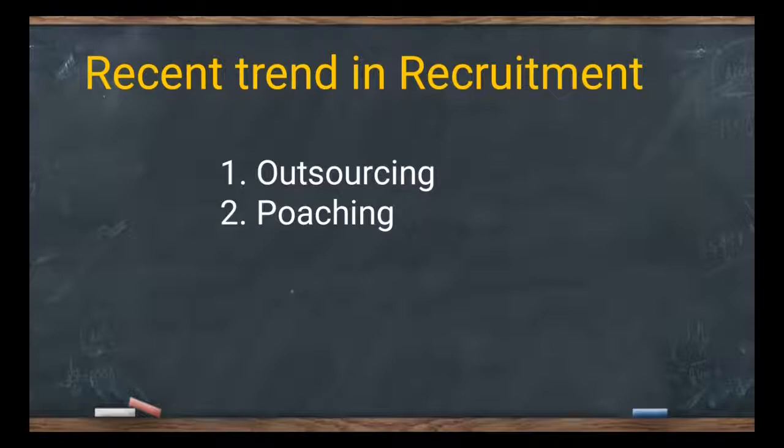From the beginning we have seen the meaning, definitions, and features, and we discussed the sources. The sources are categorized into 2, internal and external. In the internal we discussed different things, and the external has 2 categories, direct, and in today's class we discussed indirect. So the lesson is over. Lesson 10, recruitment methods. Thanks for watching.